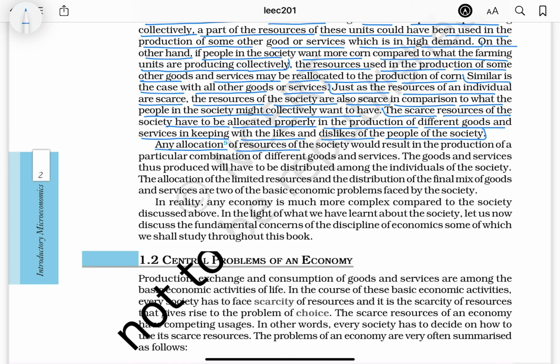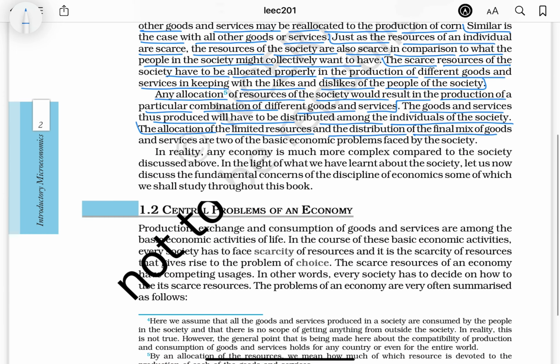Any allocation of resources of the society would result in the production of a particular combination of different goods and services. The goods and services thus produced will have to be distributed among the individuals of the society. The allocation of limited resources and the distribution of the final mix of goods and services are two of the basic economic problems faced by the society.